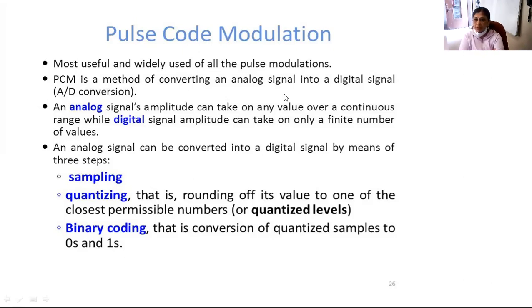What do you mean by sampling? Continuous analog signal to discrete time signal. Conversion of continuous time signal to discrete time signal is called sampling. Okay. What is quantization?